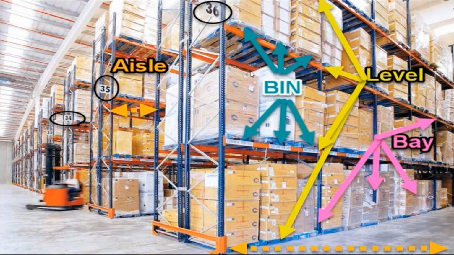This is where we are actually storing the inventory. If you look at these boxes, these boxes are placed in the rack. So this is the entire rack. This rack is subdivided into multiple bins. So this is bin number 1, bin number 2, bin number 3, something like this.